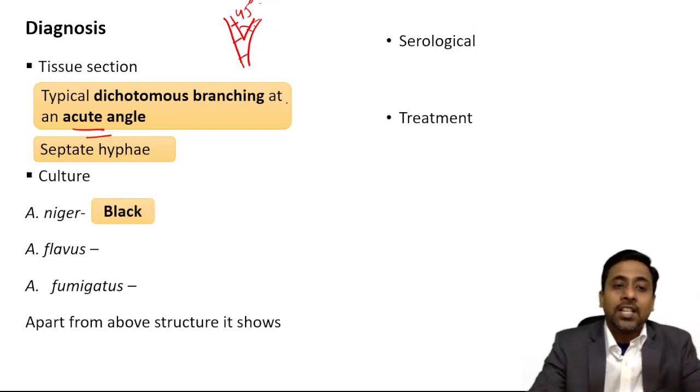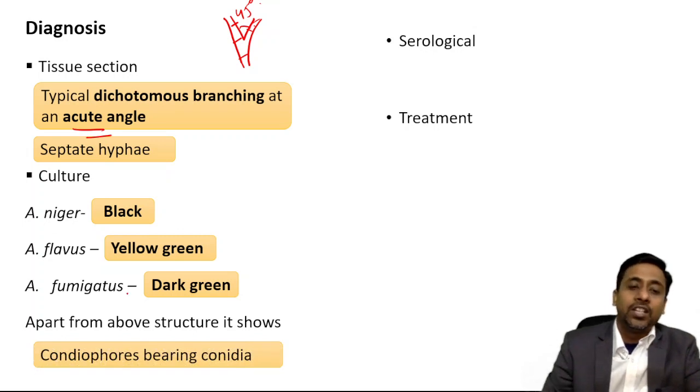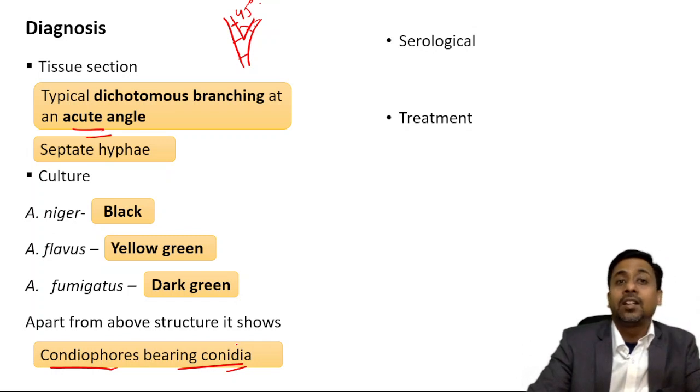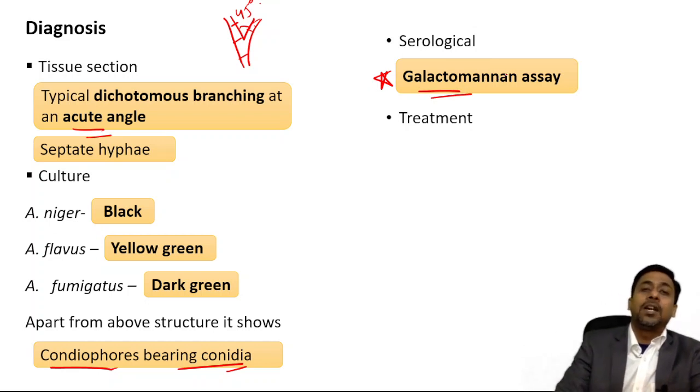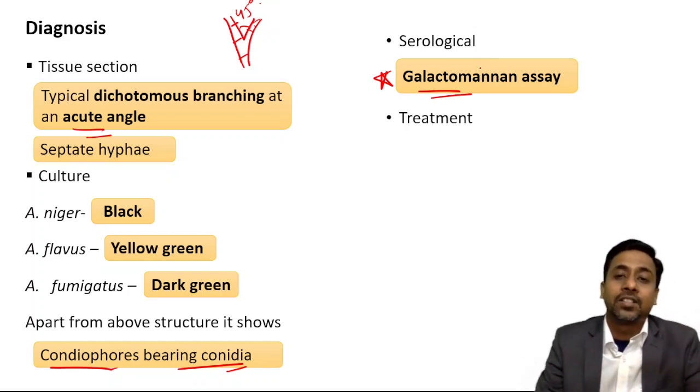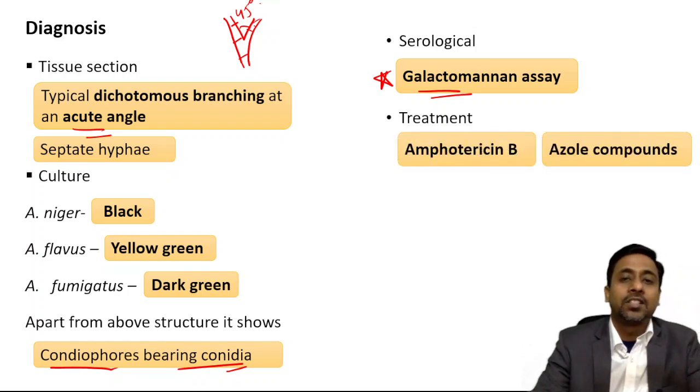Culture, Aspergillus colony: niger, black; flavus, yellow green; and fumigatus, dark green. Apart from the structure which is seen in tissue section, culture में क्या दिखाई देगा? Conidiophore bearing conidia can also be seen. Serologically एक test करते हैं जो बहुत important है, galactomannan assay, जो कि सिर्फ हम Aspergillus में करते हैं. Remember ये question पूछा गया है. Galactomannan assay is done for Aspergillus infection. And treatment can be done by amphotericin B and azole compounds such as itraconazole and fluconazole.